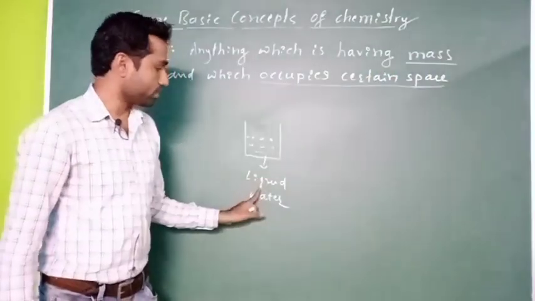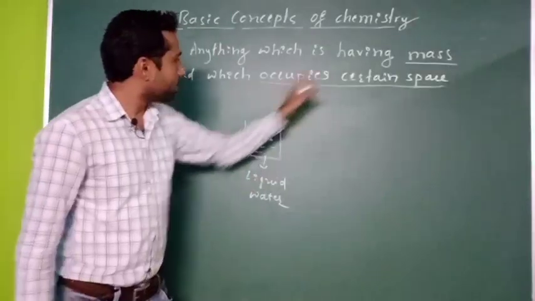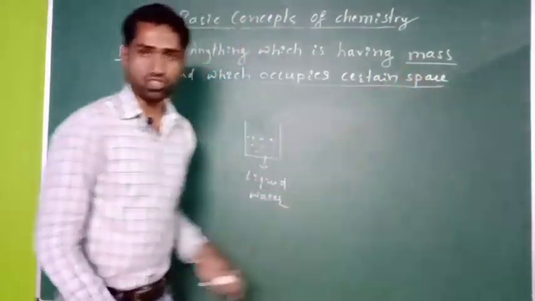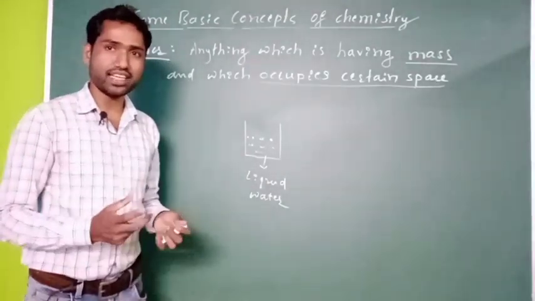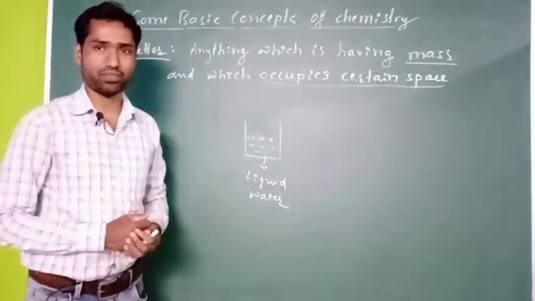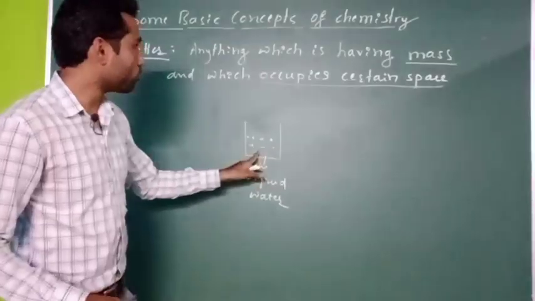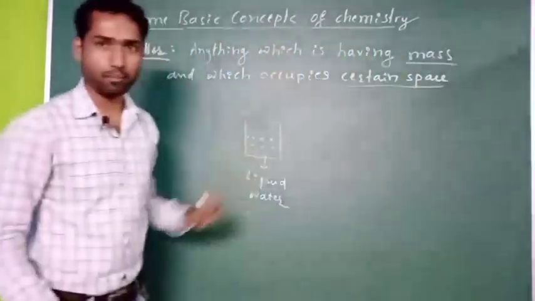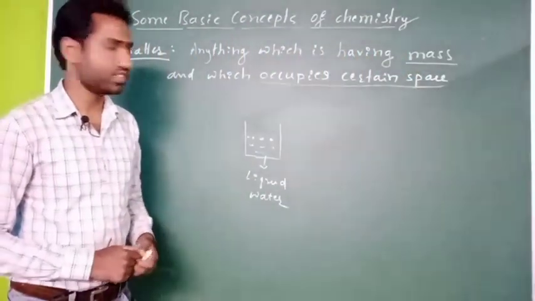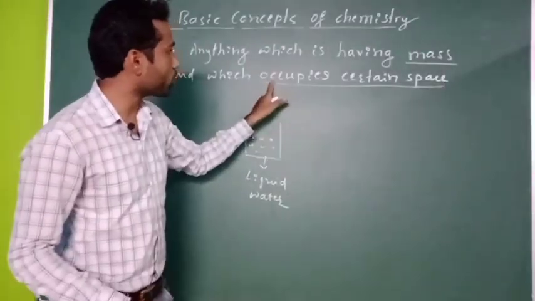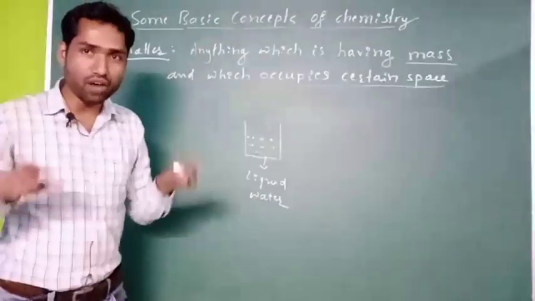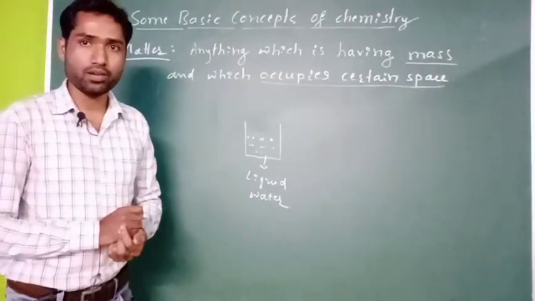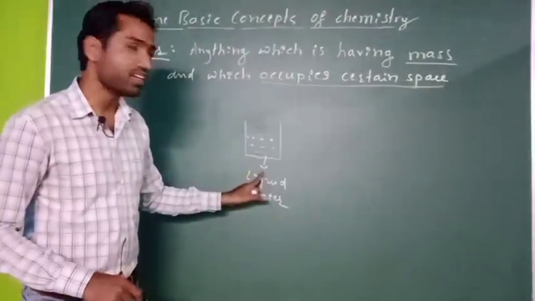Whether it is having a mass, yes, of course. If you take a certain amount of water, it has a certain weight. So liquid water is having certain mass. First criteria is fulfilled. Whether it occupies certain space? Yes, of course. Liquid water is occupying the available space for it. Therefore, liquid water is a matter.